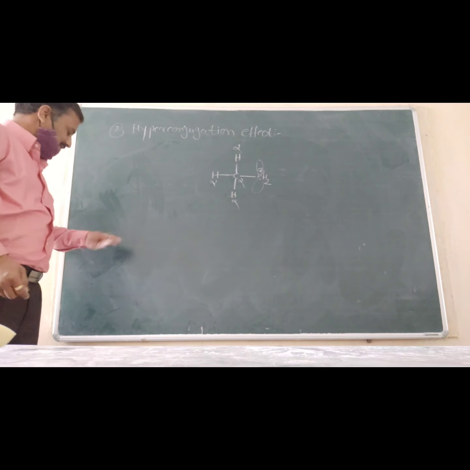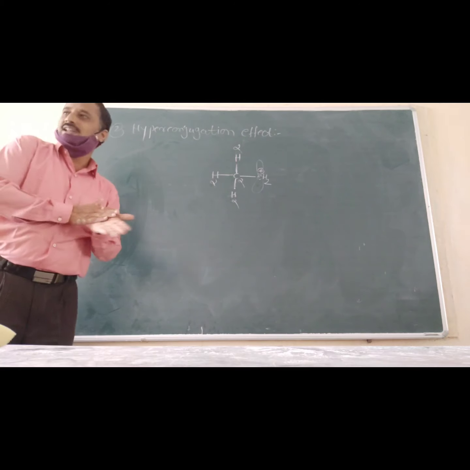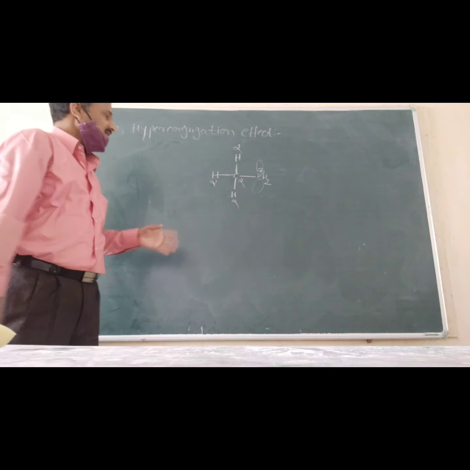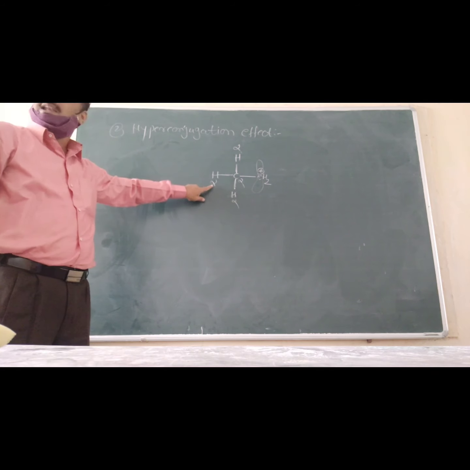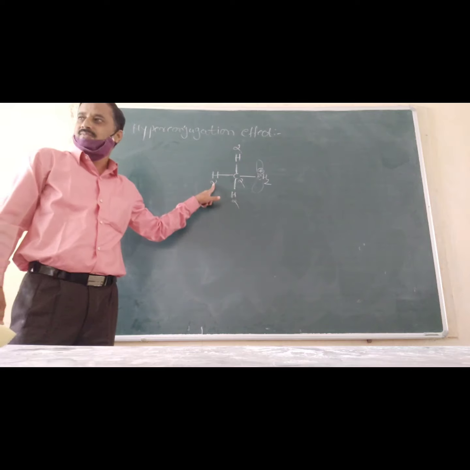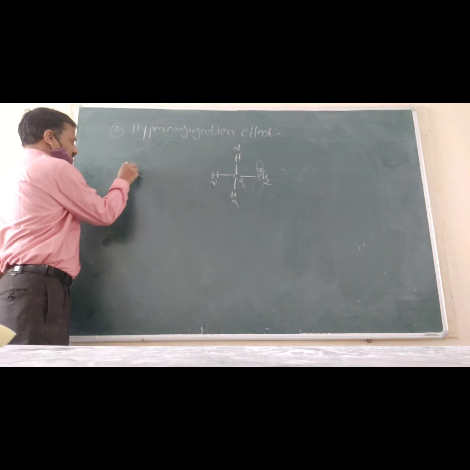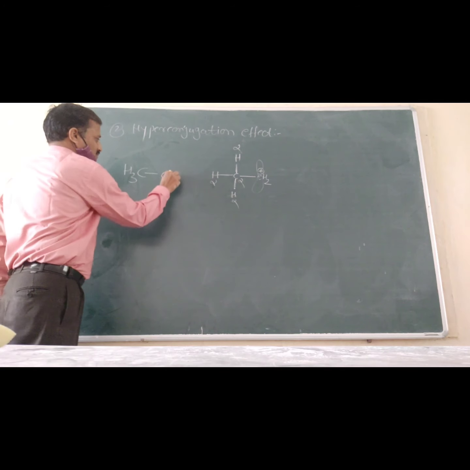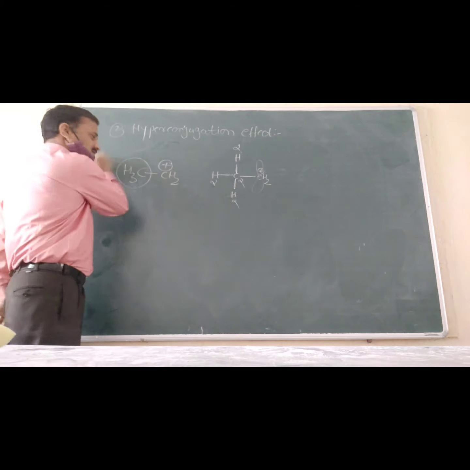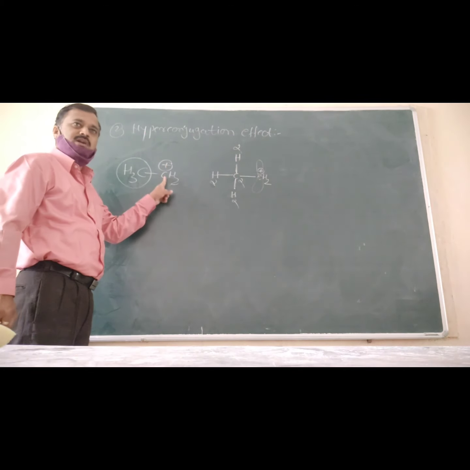Hyperconjugation effect. The stability of the alkyl substituted carbocation is explained on the basis of the hyperconjugation effect. For example, this carbocation, CH3CH2+, is an alkyl substituted carbocation, because an alkyl substituent is present on the positively charged carbon atom.